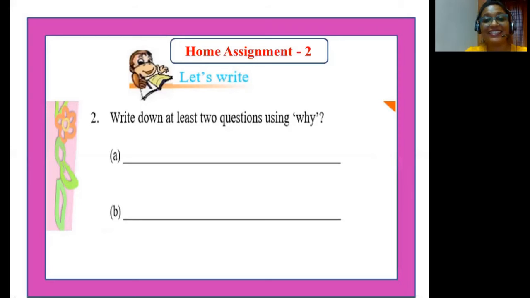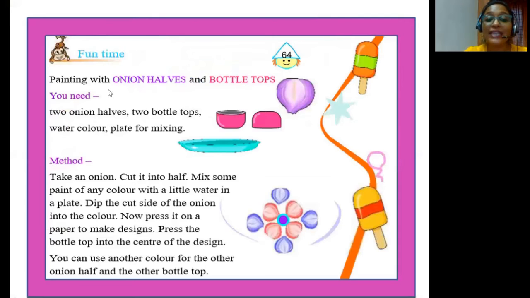Children, there is also one more interesting activity for you in your textbook, which is painting with onion halves and bottle tops. Children, the things that are required to do this vegetable painting are 2 onion halves, 2 bottle tops, watercolor, and a plate for mixing the color. Okay? Now let's get into the method of doing this vegetable printing.